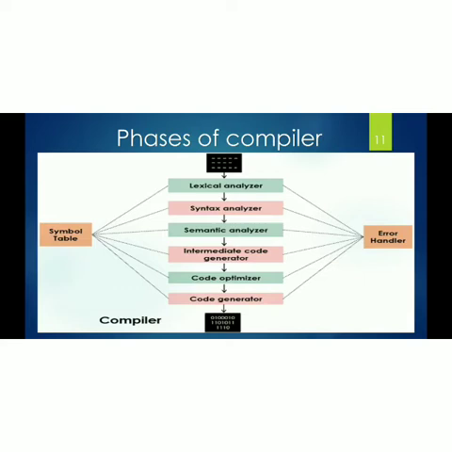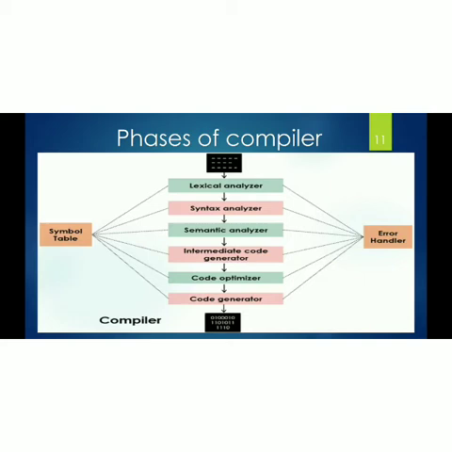Another name for the syntax analyzer is the parser. Context free grammar is the representation used in the parser. The parser produces a parse tree. First, the lexical analyzer reads the source program one character at a time, left to right. It produces a stream of tokens as output.